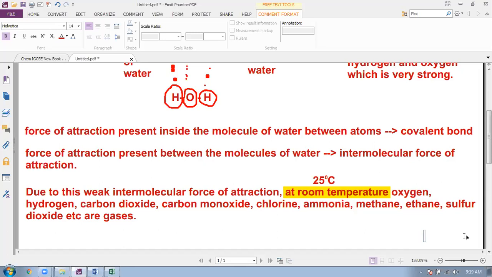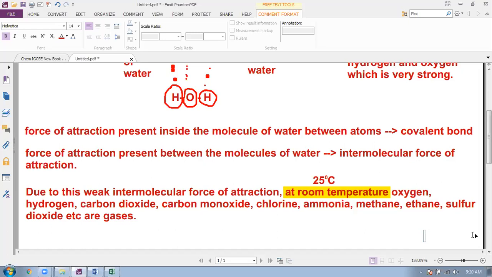We cannot change it. It's not like you are sitting inside a room and the temperature is 30 degrees Celsius, or you are in an AC room and the room temperature is 20 degrees Celsius. Not like that. Room temperature is fixed at 25 degrees Celsius. This is a laboratory temperature. You will know more about it in future.